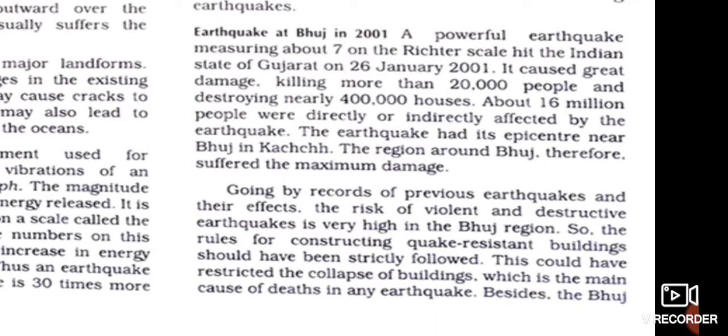And 21 out of 25 districts were affected by this earthquake. The affected areas spread up to 300 kilometers from the epicenter. More than 30,000 people died and 150,000 people were injured.